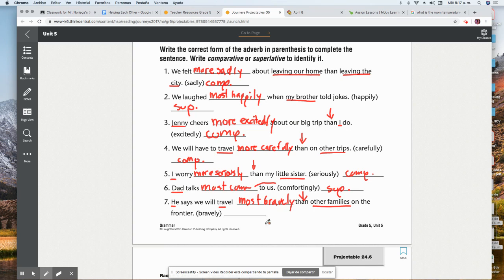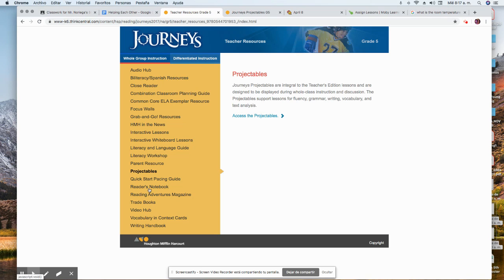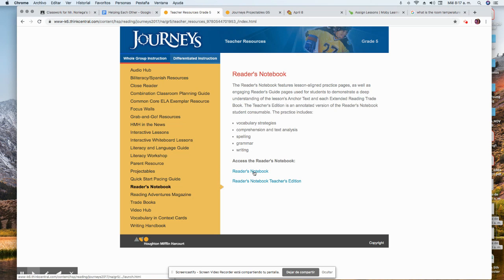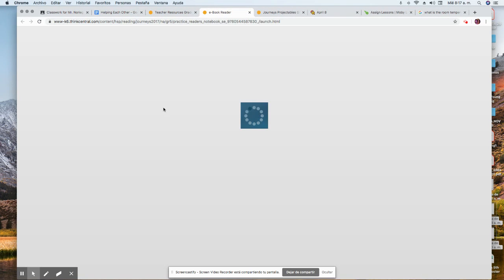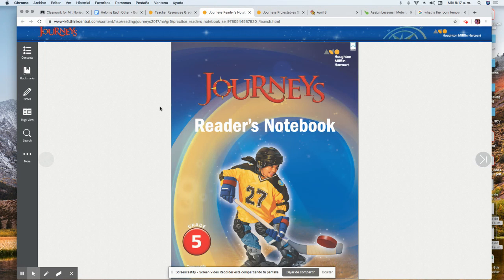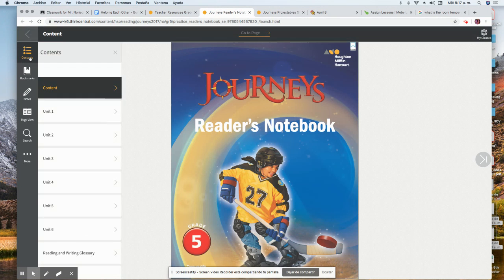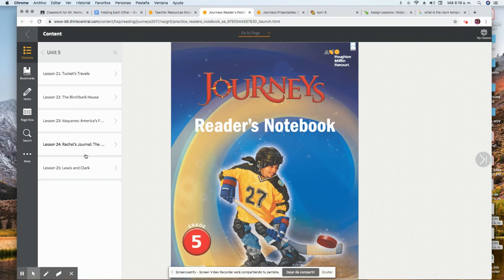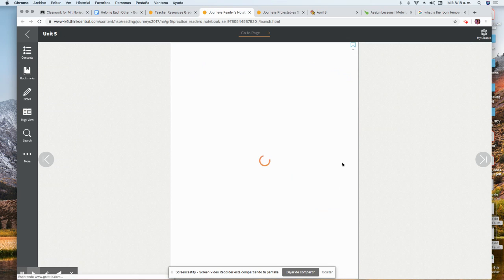Okay, most bravely, and we use the superlative form. Okay, so this is the exercise that we're going to do on your reader's notebook. Your assignment is on page 345. Okay, so let's go and pull up your reader's notebook, 345. And you are going to also use either more or most, okay, to make the comparative form or the superlative form of the adverb.